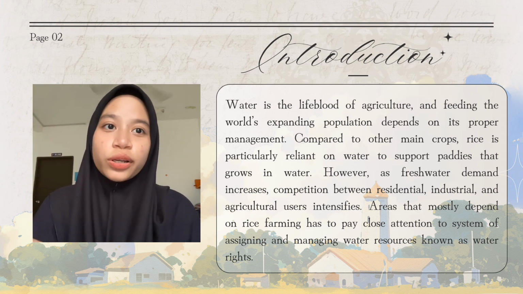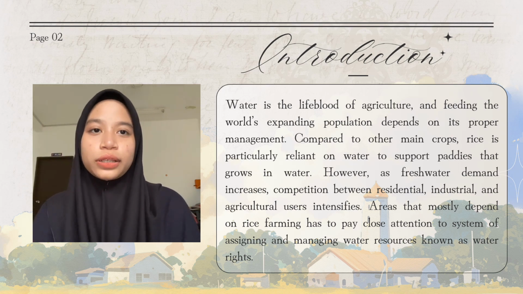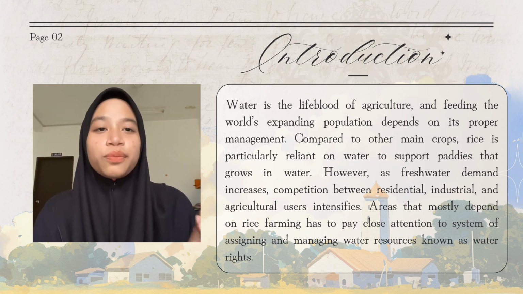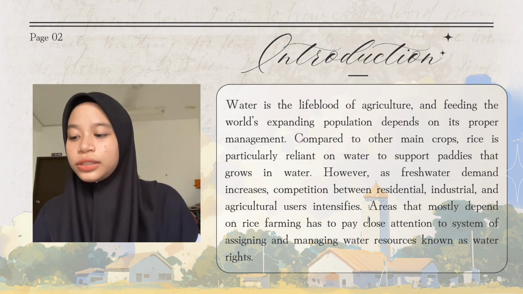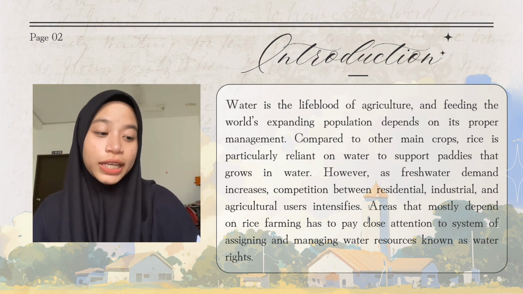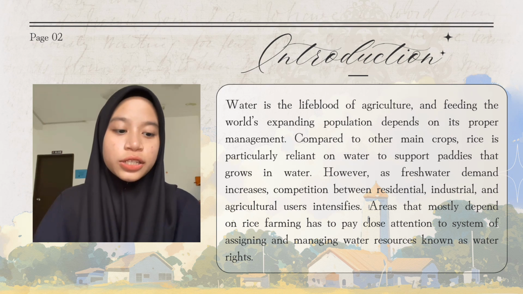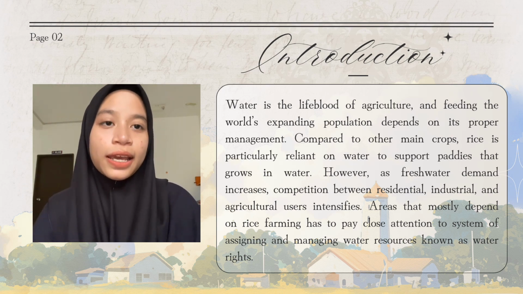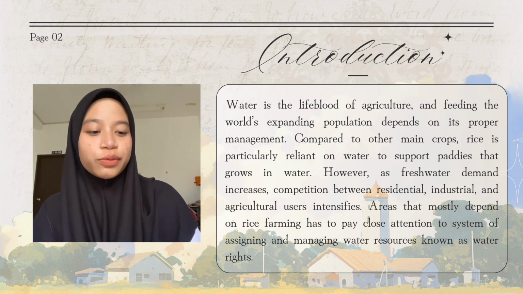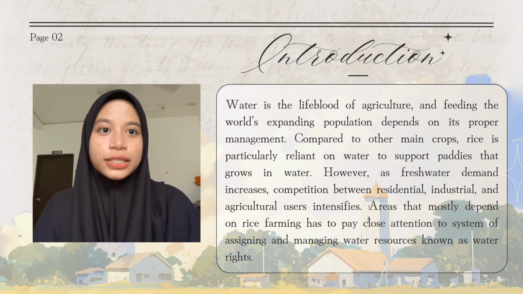To produce just 1 kilogram of rice requires over 2,000 liters of water. However, as freshwater demand increases, competition between residential, industrial, and agricultural users intensifies. Because of this, areas that mostly depend on rice farming now need to pay close attention to the system of assigning and managing water resources known as water rights. In this video, we are going to explore, through a real-world example, current market trends and challenges.